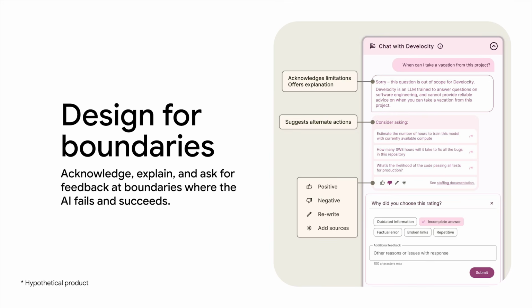What this means is that as users increase the complexity of their tasks and expectations, they will inevitably find the boundaries of your system. Therefore, we have to acknowledge AI failures, offer alternatives, and ask for user feedback when the AI fails. But even when the AI succeeds, we should still acknowledge user queries, explain, and ask for feedback. This gives us insight into moments where people are swapping working mental models for better ones. As an example, we can see in the image that when a user enters a prompt that's out of scope, the AI response first acknowledges this boundary.